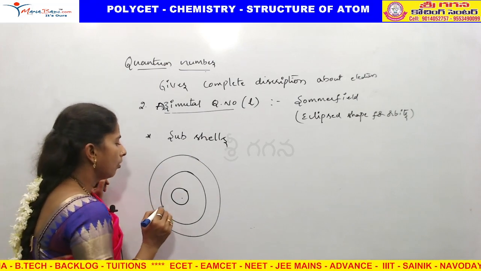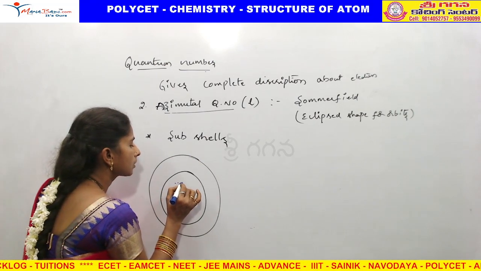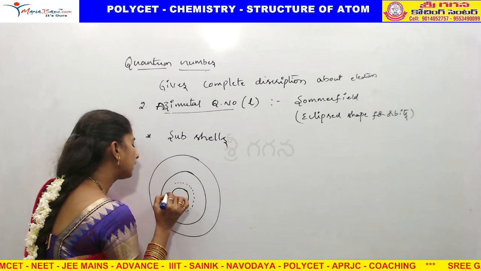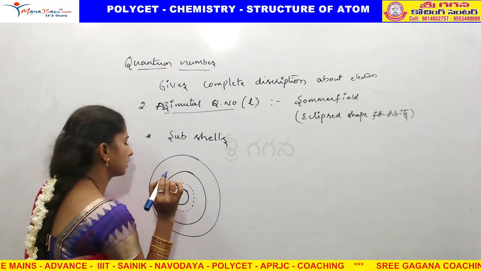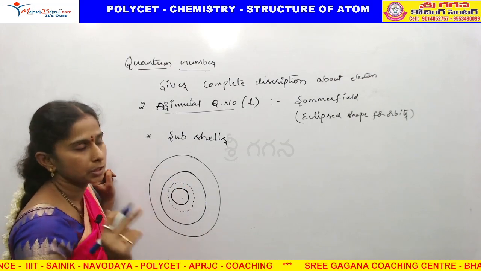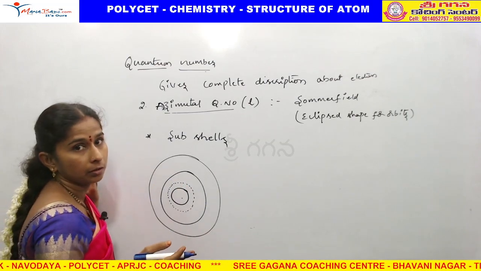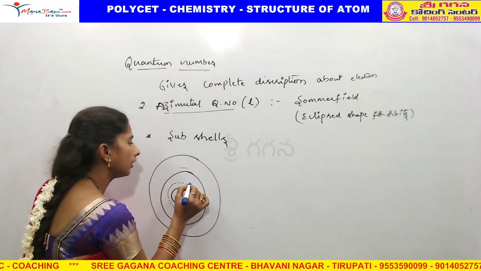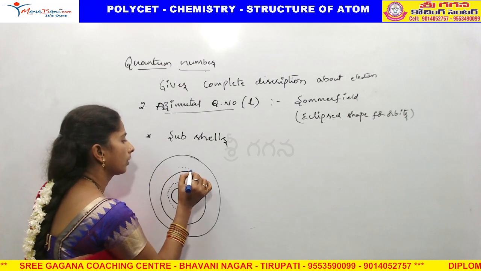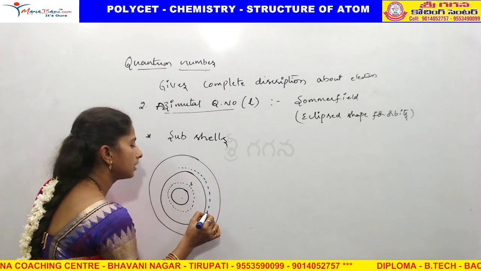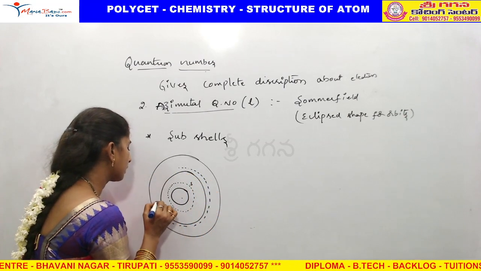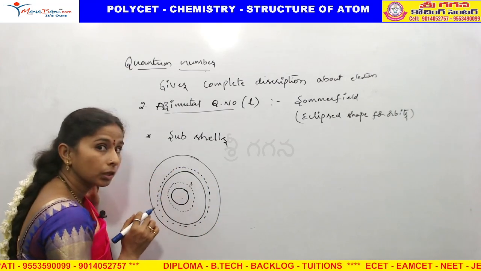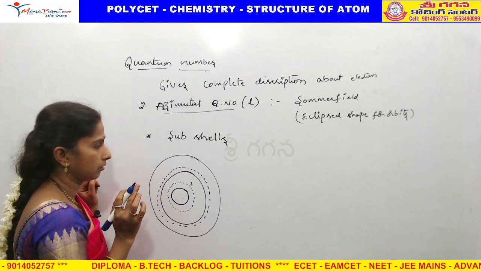The first shell also has a subshell. Under the first shell, one more subshell will be there, and we indicate that with s. And the second shell also has subshells, and in these subshells only, electrons are revolving.